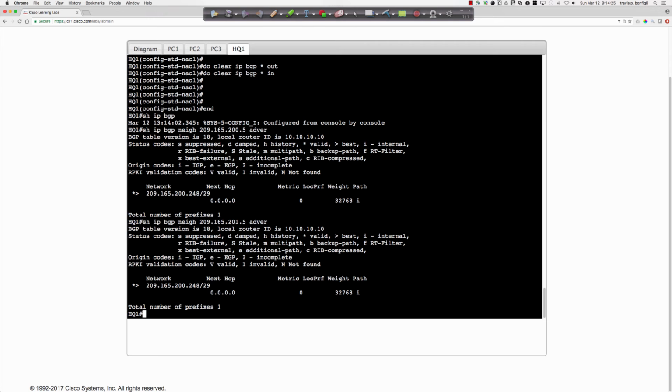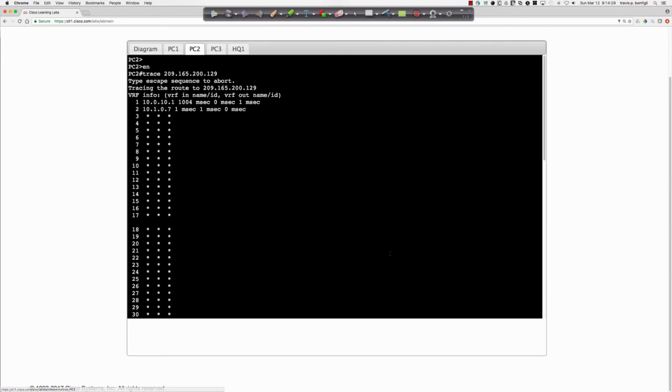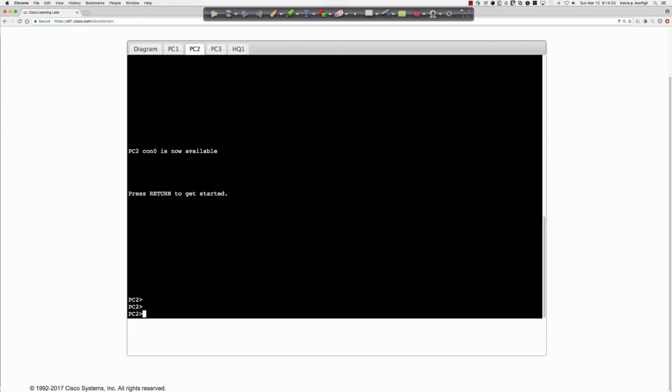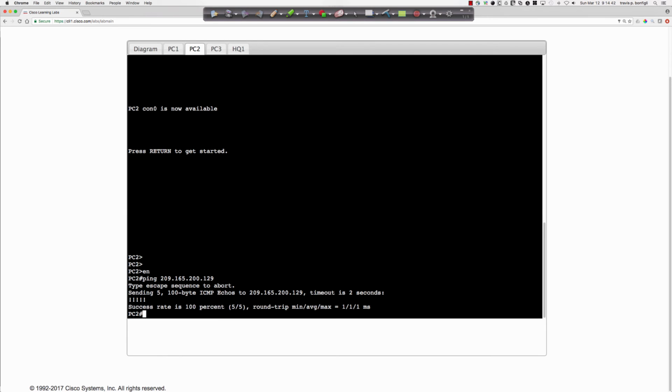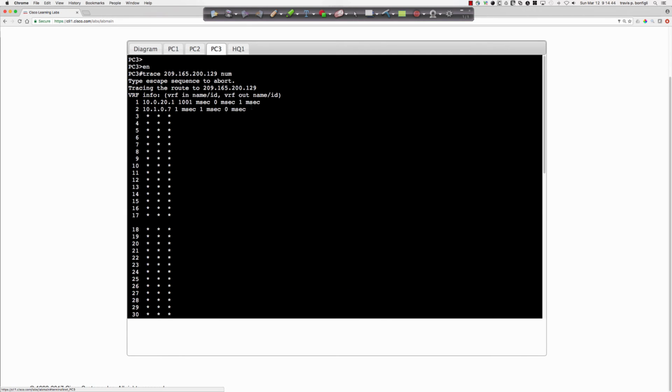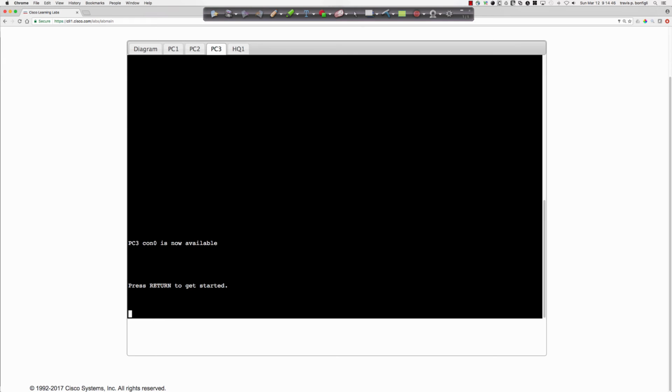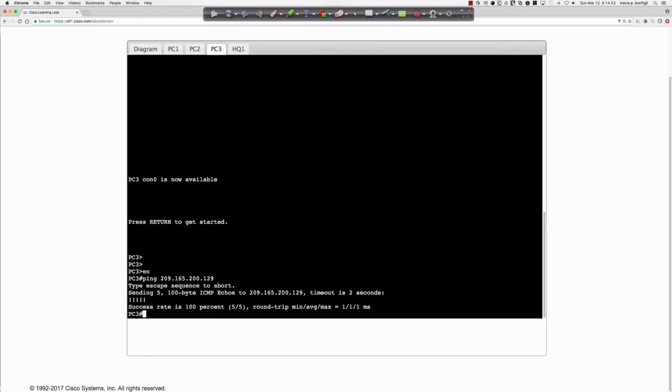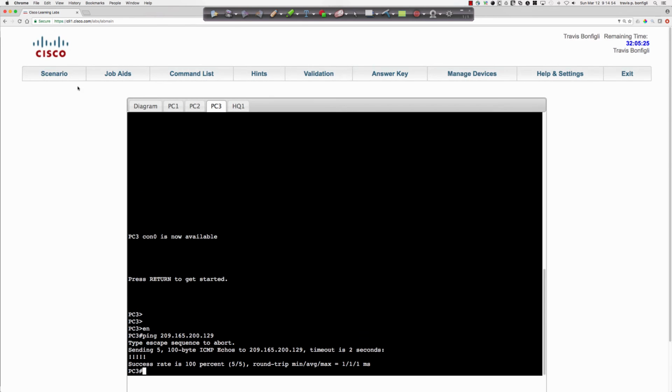That takes care of the connectivity out. If we were to quickly check PC2 and PC3, let's take a look at PC2 here and say ping 209.165.200.129. All right, we've got connectivity now, and PC3 should work without an issue as well. So ping. And there we go. That's been taken care of.